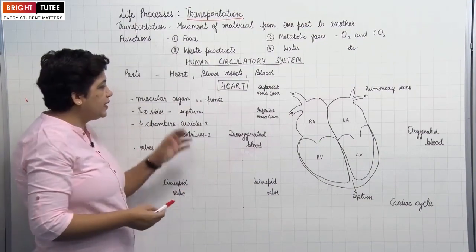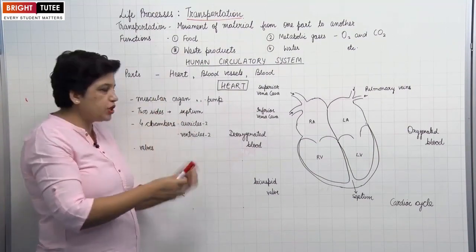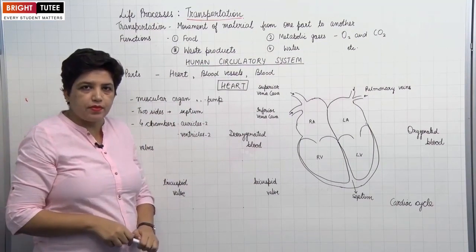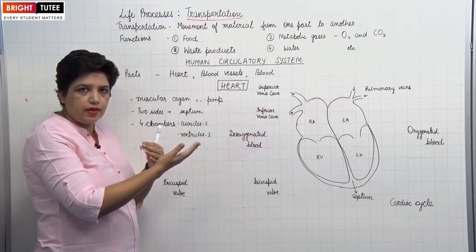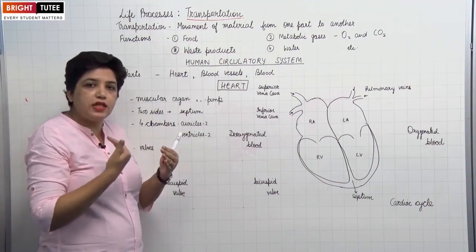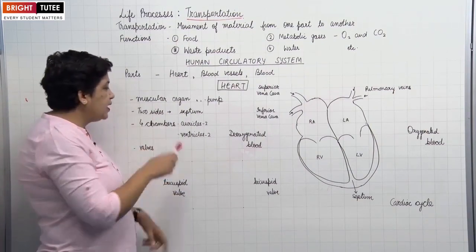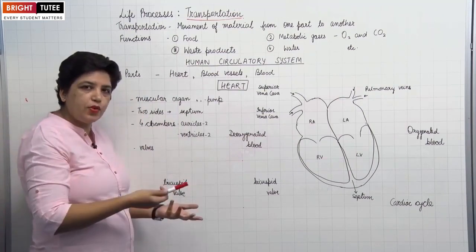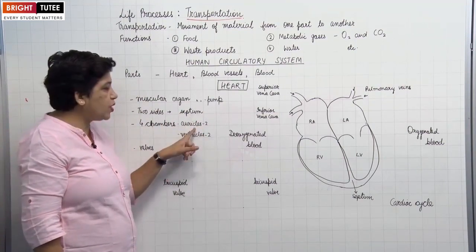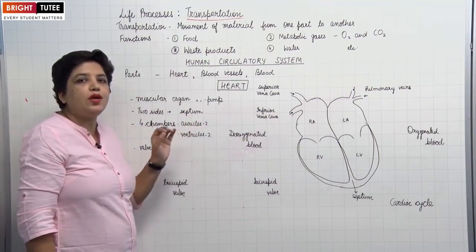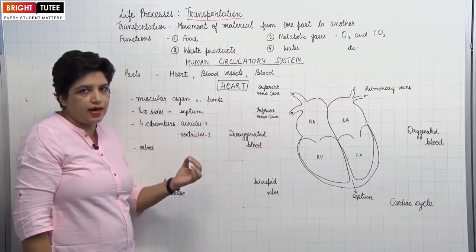Right. So the heart is divided into 2 sides, the right side and the left side, through a partition. This partition is called the septum. This septum actually separates the deoxygenated and the oxygenated blood. The right side of the heart contains the deoxygenated blood, while the left side contains oxygenated blood. These 2 sides are further divided into 2 chambers each. So in total there are 4 chambers. The upper chambers are called auricles and the lower chambers are called ventricles. There are 2 auricles, 2 ventricles, a total 4 chambered heart.